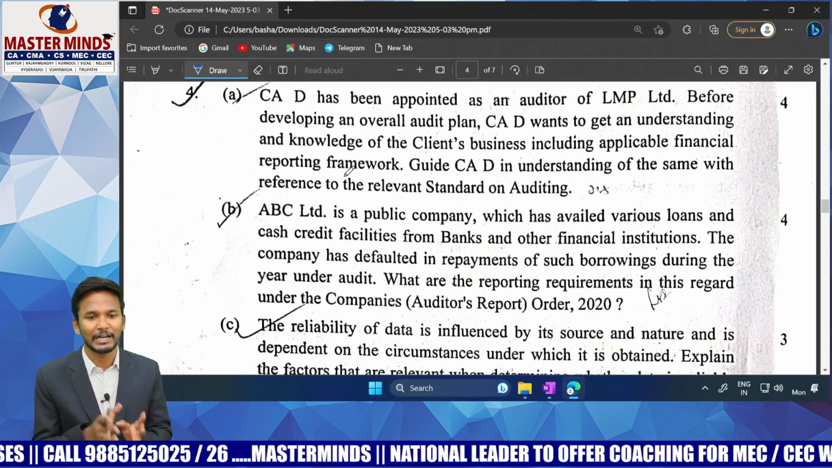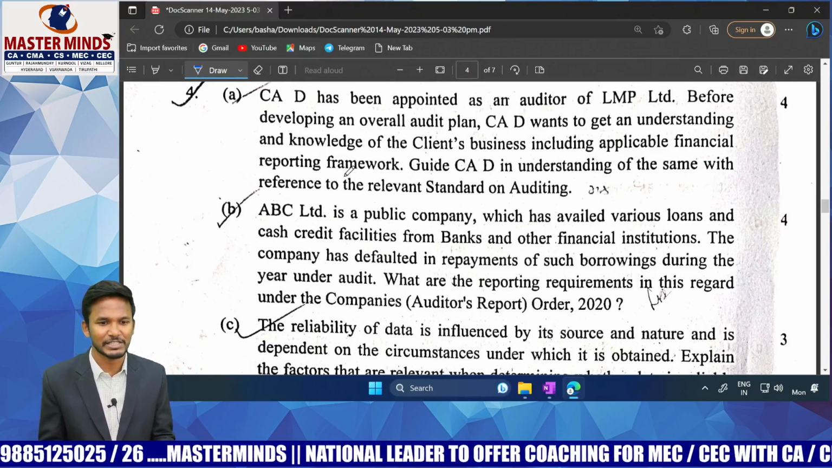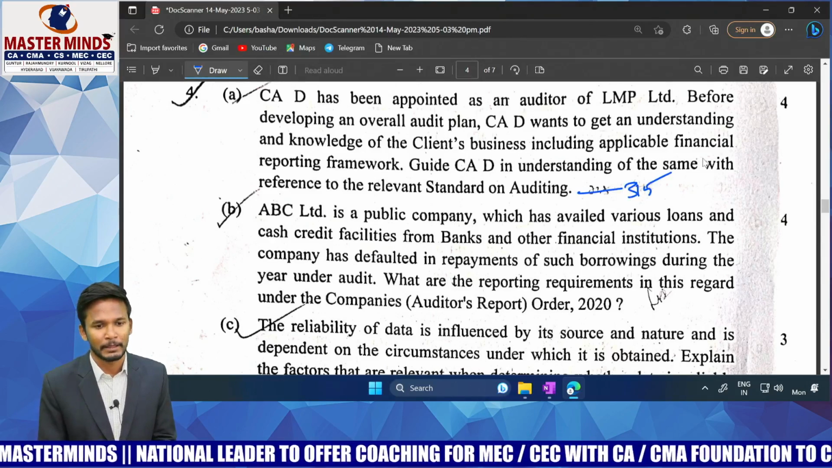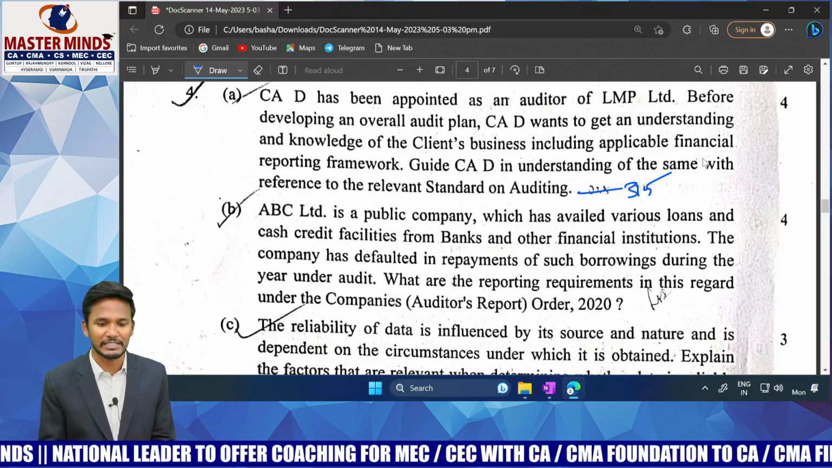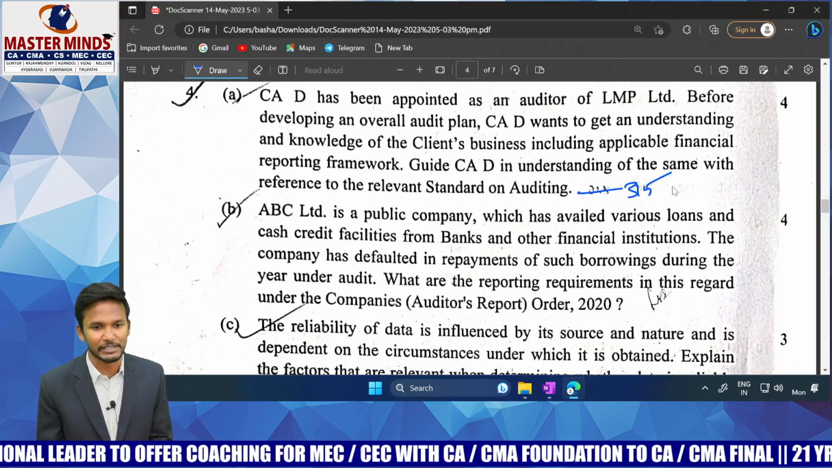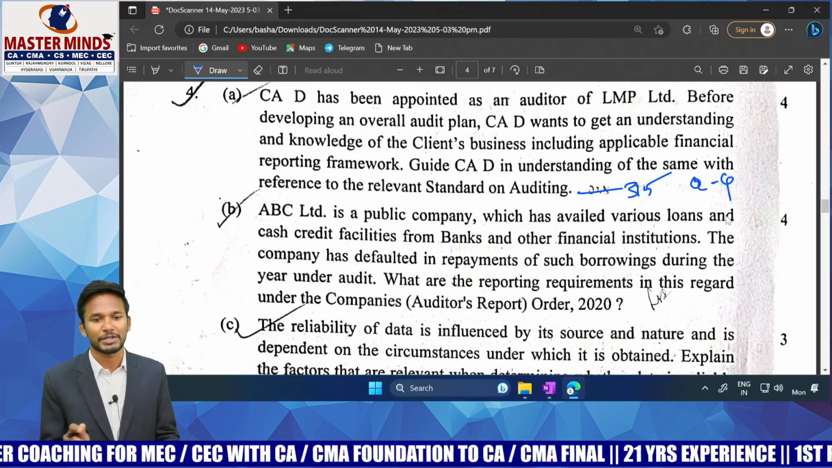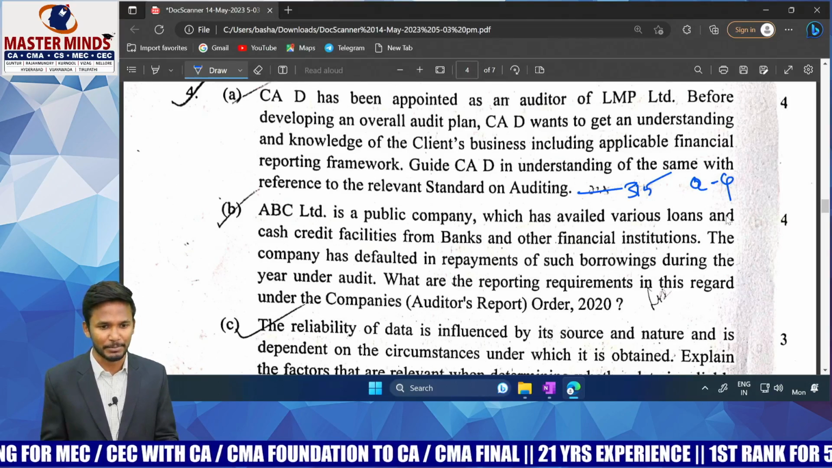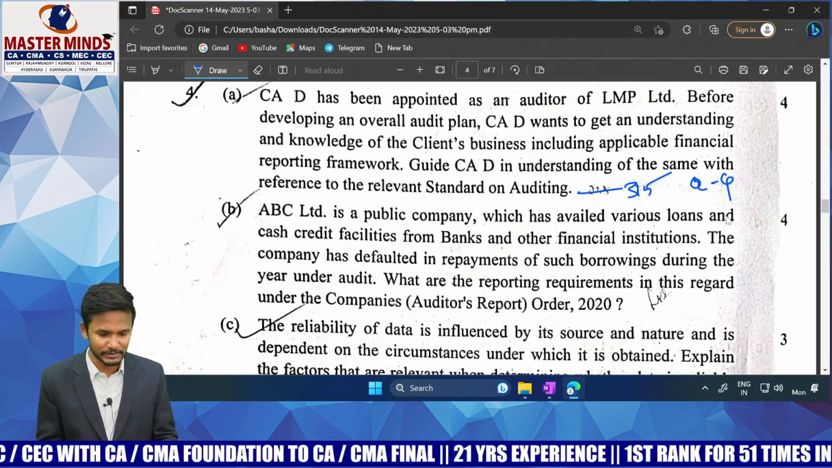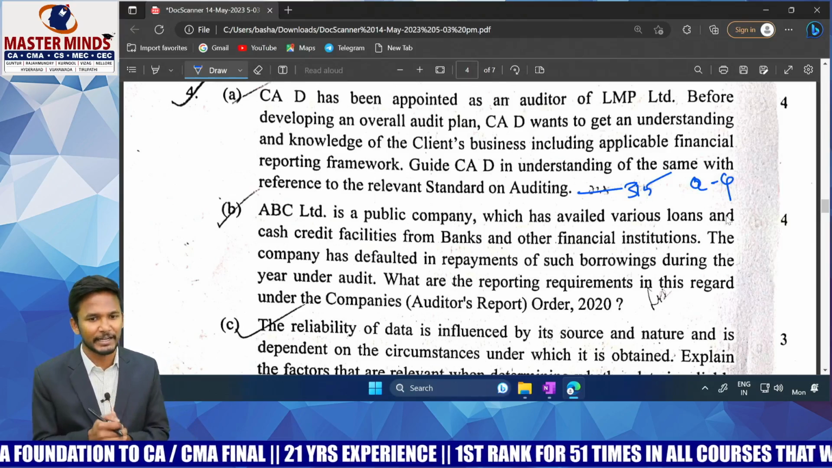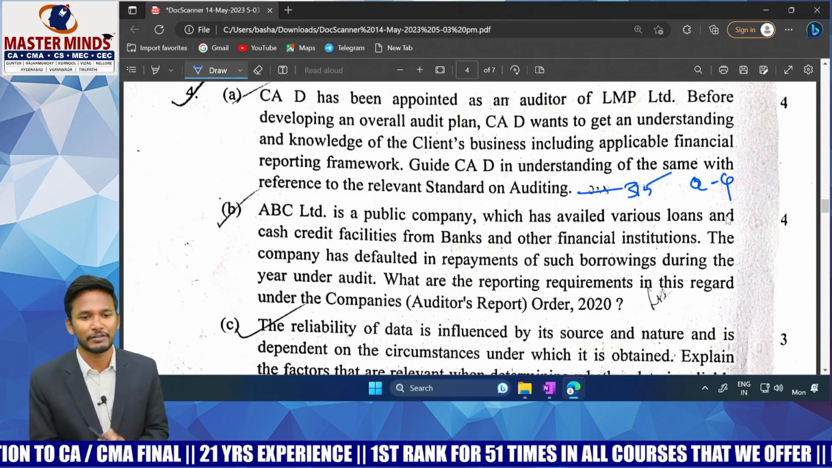Very simple. Understanding an entity, knowledge of the client's business. What is the standard? SA 315. But this question, we did not give it in the risk assessment chapter. That is given in the third chapter, audit strategy, planning and program. Question number 4 of that chapter talks about knowledge of the client's business. An auditor, before developing the audit strategy, before going for audit planning and program, is supposed to have a clear knowledge of the company.